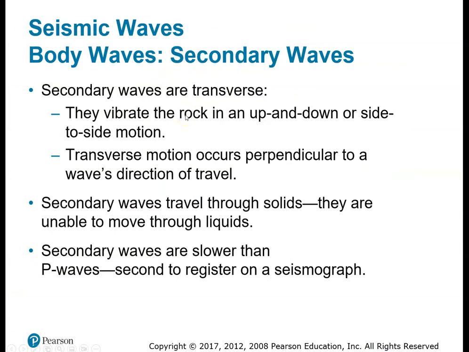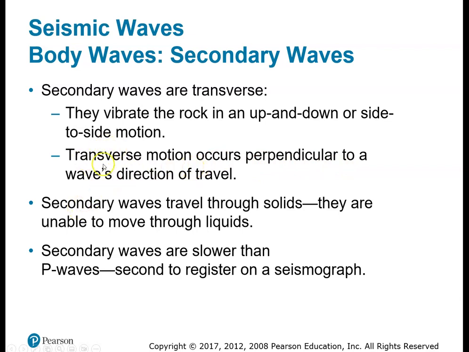All right, very nice. So secondary waves are transverse waves. If the wave was moving in the direction that I'm moving the cursor here, the thing that's waving is perpendicular to that. That's what we mean by transverse. So the vibration of the rock is up and down, or side to side, and transverse motion occurs perpendicular to that as the wave travels.